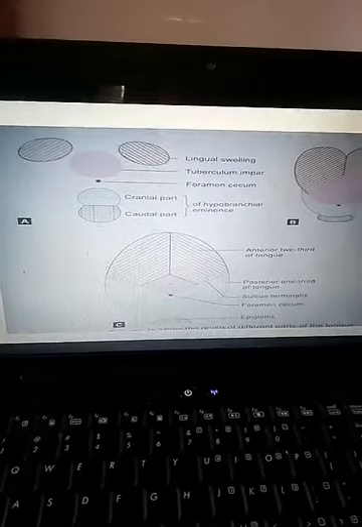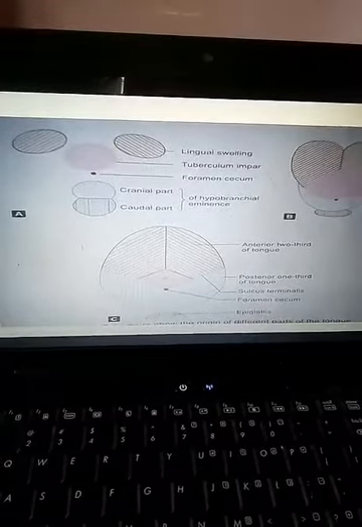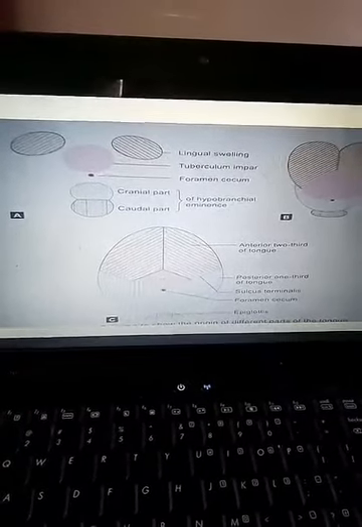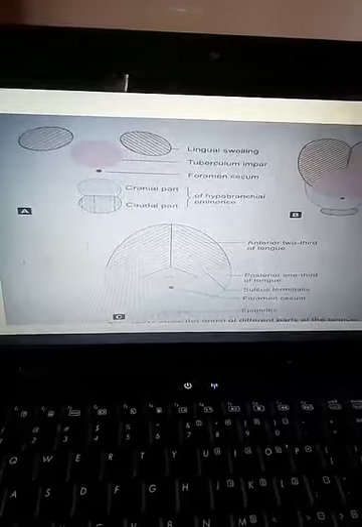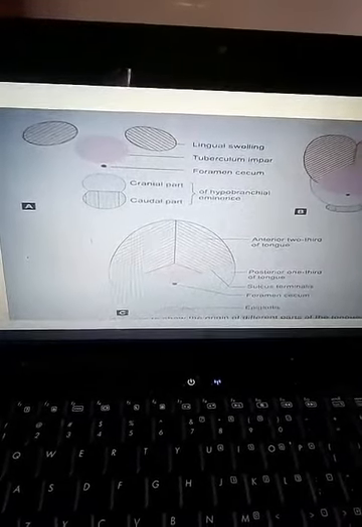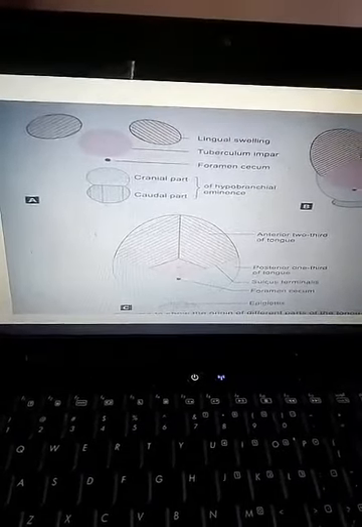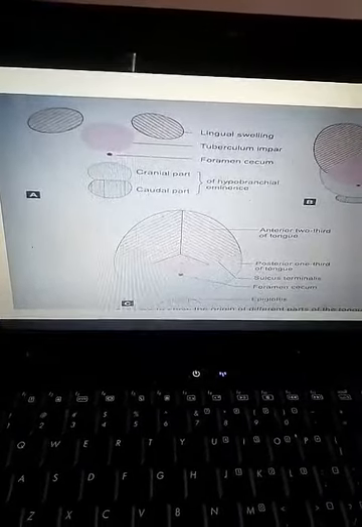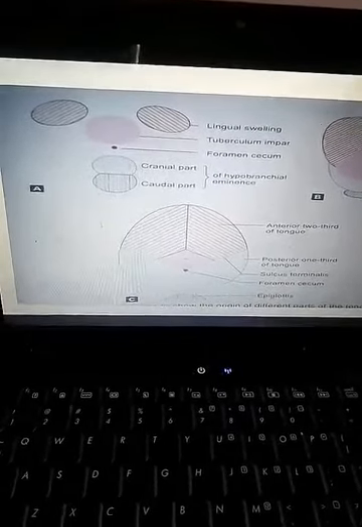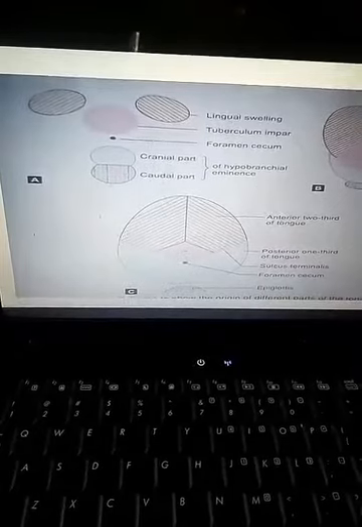So we have other anomalies of the tongue. Sometimes the tongue is too large, that is known as macroglossia, or it is too small, that is known as microglossia, and rarely it may be absent, that is known as aglossia. So the tongue may be bifid because it is formed by the fusion of two swellings, so if they do not fuse, the tongue may be bifid.